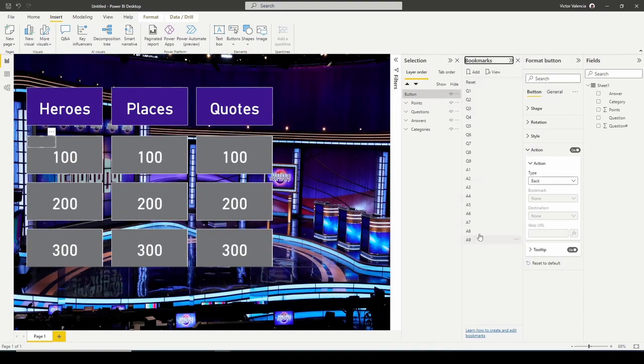Now on the action, what you're gonna wanna do for this one is we're gonna start to assign these to the bookmark. So the very first one, right, set the action to bookmark, and you're gonna set this one to question 1. So when we click this, we're gonna be able to see question 1. Also remove the tooltip. You don't want the tooltip either. Okay, so question 1 for this. And what I did is I made this about half the size of the card. So when I click on the left side of a card, I'm clicking the question 1 bookmark. When I click on the right side of the card, I'm gonna set that to select the answer.